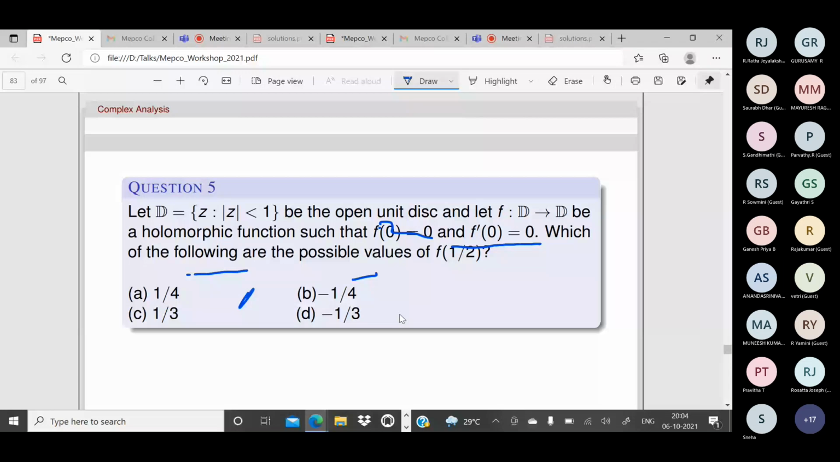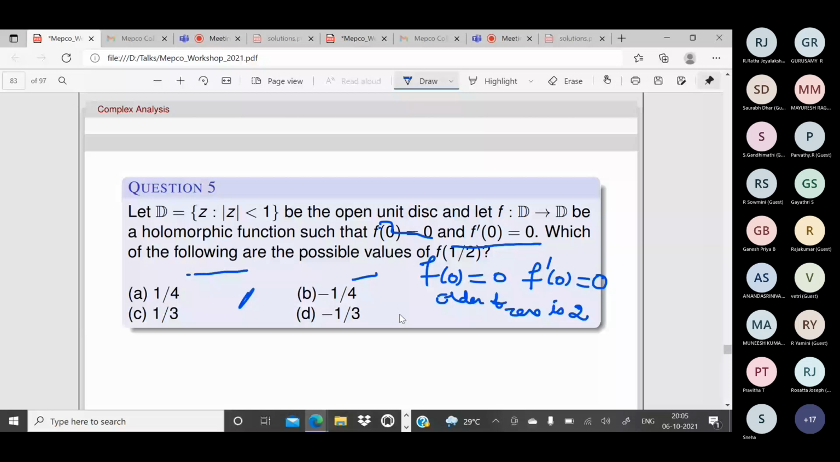So f of 0 equals 0 and f dash of 0 equals 0. That implies, what can we say about the order of the zero at 0? At least 2. We don't know about f double dash of 0, we are not given it, so we conclude the order is at least 2.